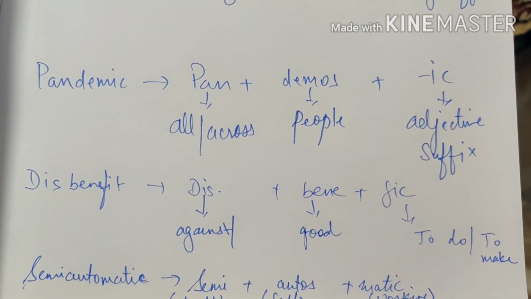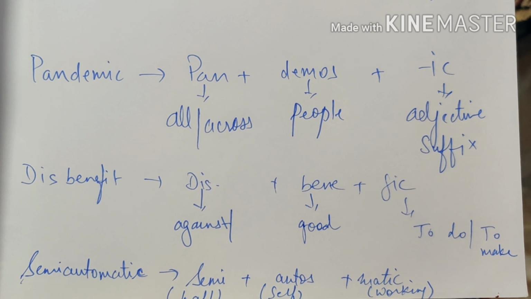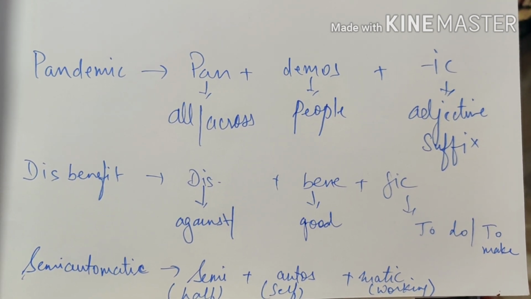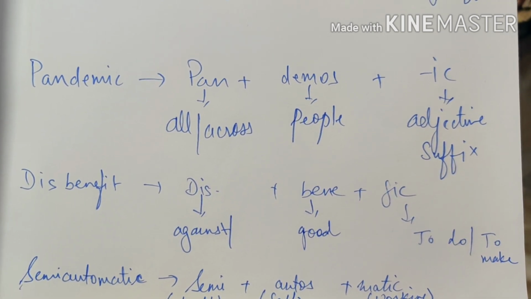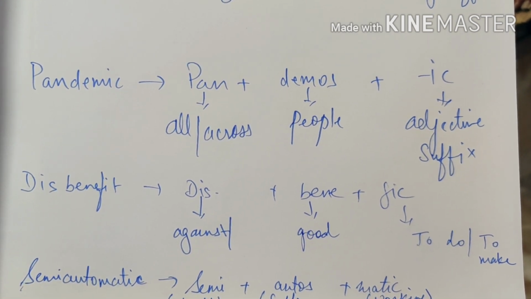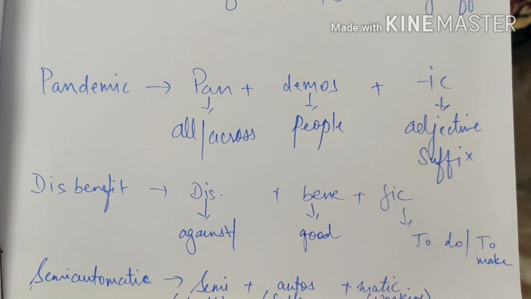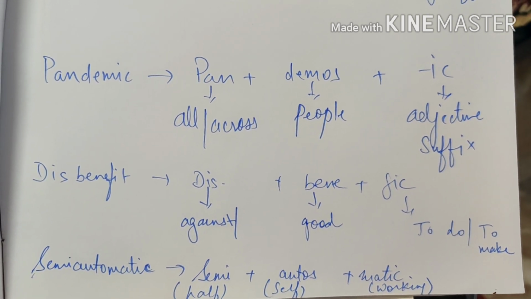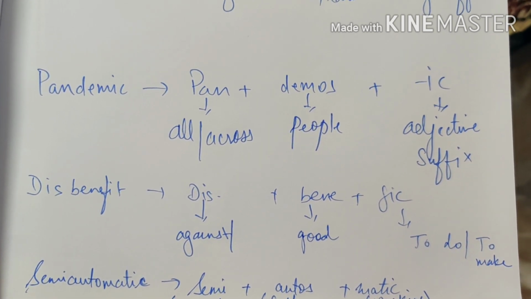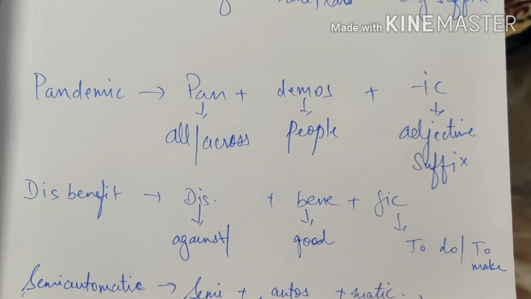Semi-automatic, the last word, comes from semi plus autos plus matic. Semi means half, autos is self and matic is working. So when I say a machine is semi-automatic, that means it needs human assistance and half it can work on its own. It cannot work 100% on its own. It needs some human assistance.